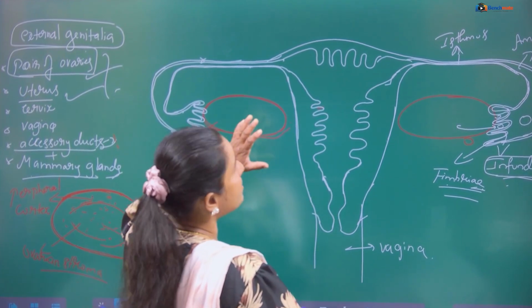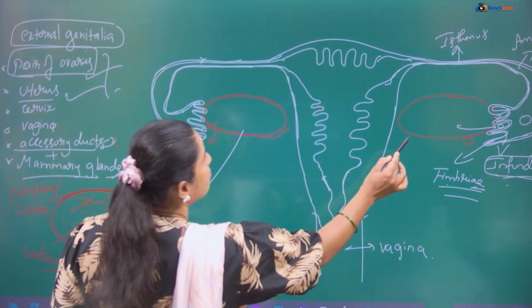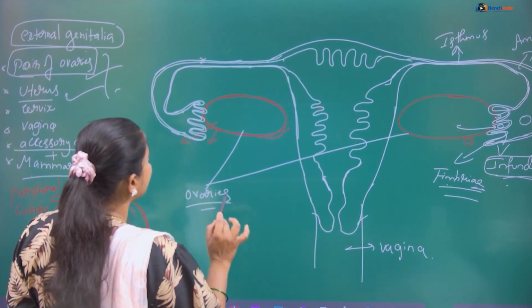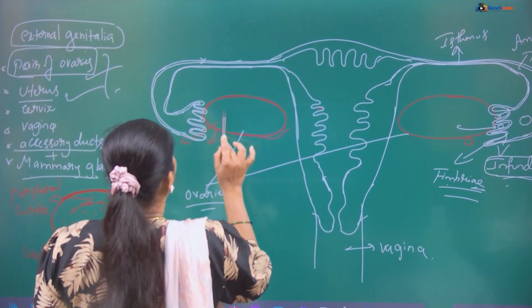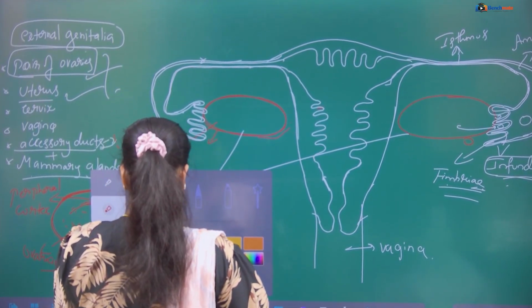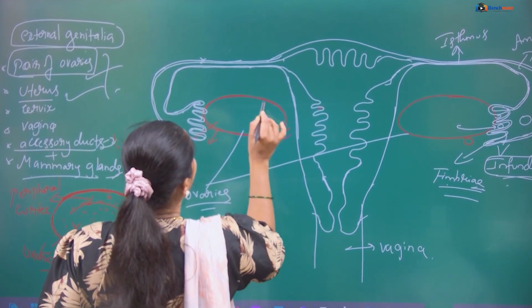Let us see the structures of this female reproductive system. As I told you, these two are the ovaries, connected to the pelvic region by means of the ligament.